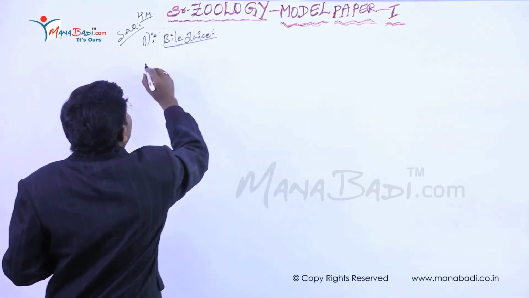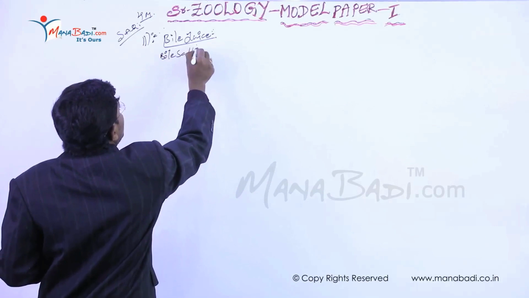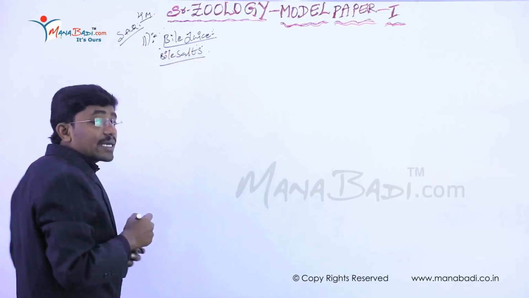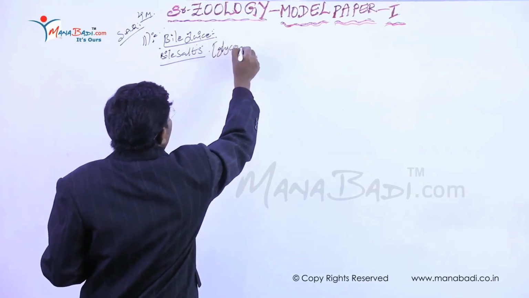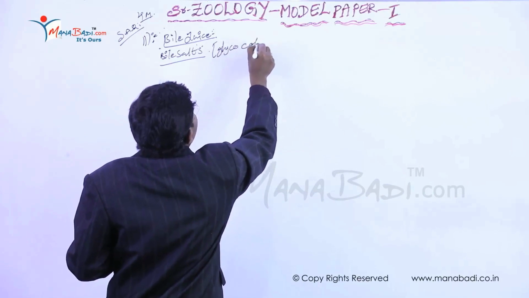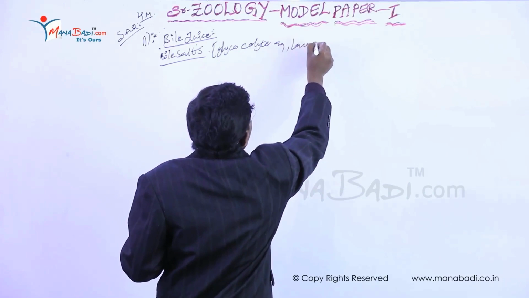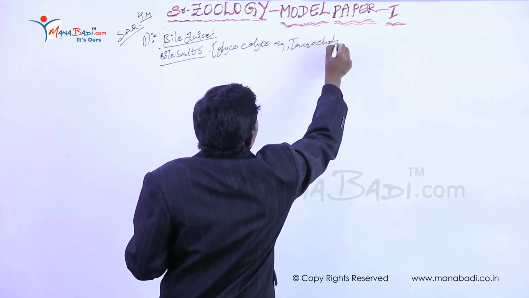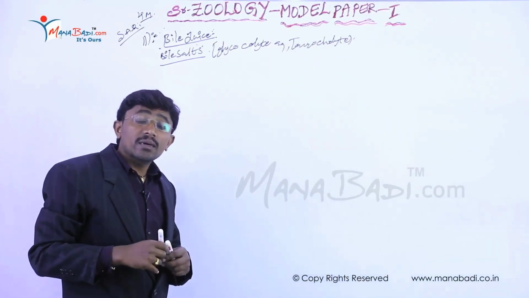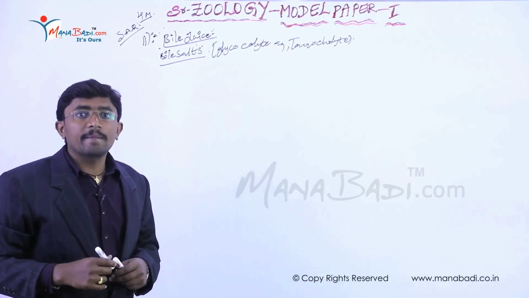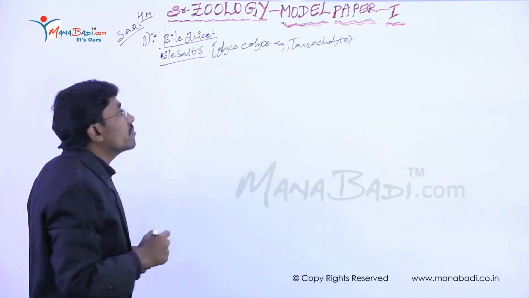So the bile juice contains bile salts. Examples for the bile salts are glycocholates and taurocholates. These glycocholates and taurocholates have sodium and potassium especially. These are also called bile salts.